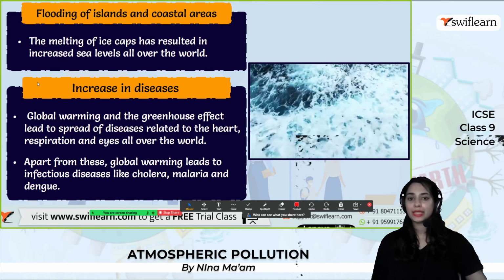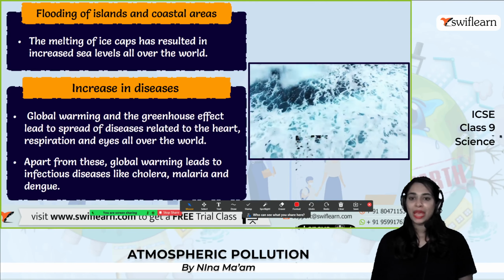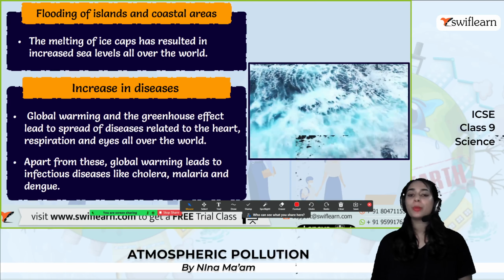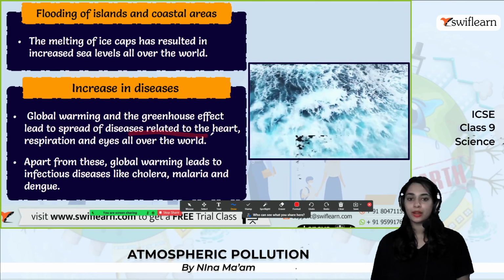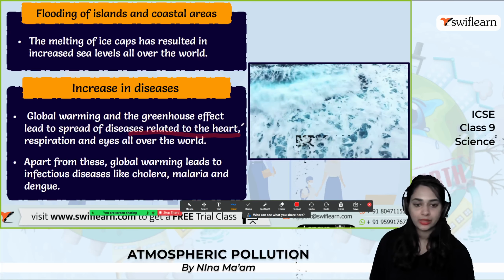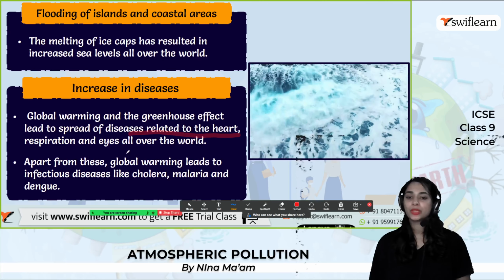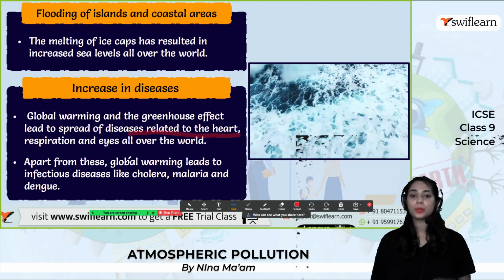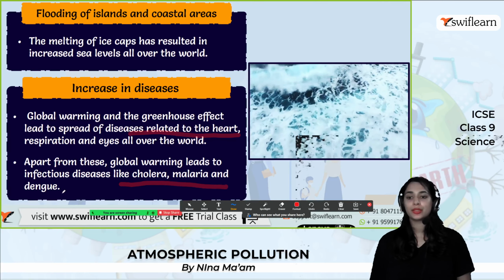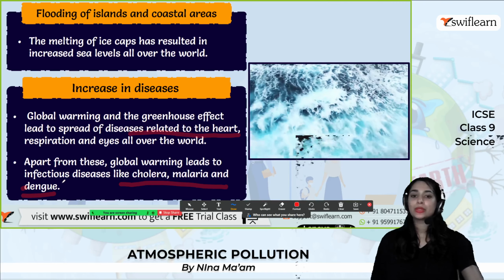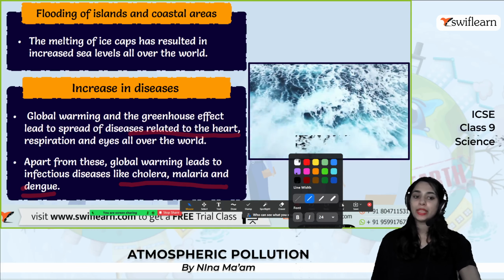So the melting of ice caps has resulted in increased sea levels all over the world. And increase in diseases. So global warming and the greenhouse effect lead to the spread of diseases related to the heart and respiration all over the world. Apart from these, global warming leads to infectious diseases like cholera, malaria and dengue. So global warming and greenhouse effects will lead to several diseases as well. So we have to be very careful, right?